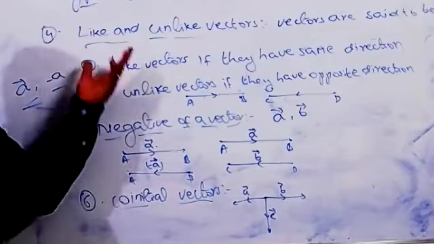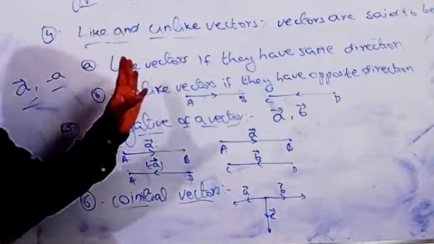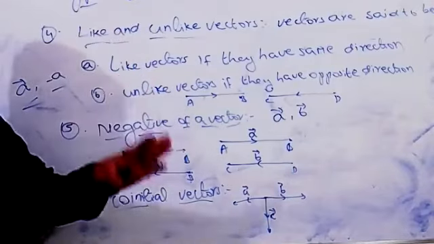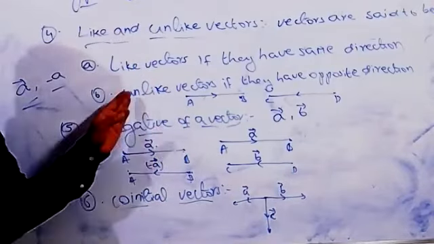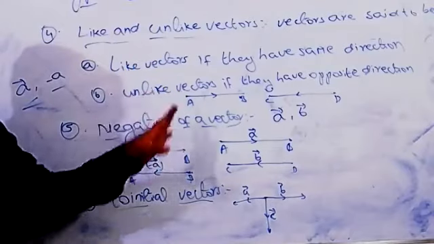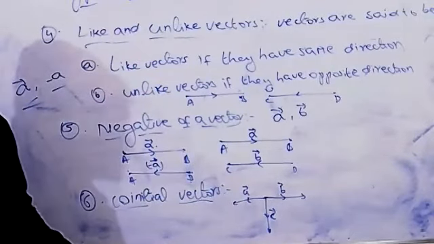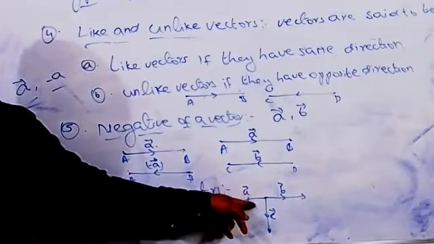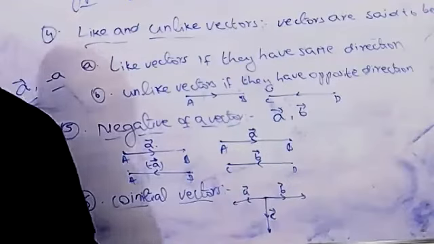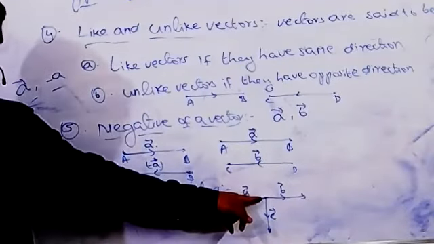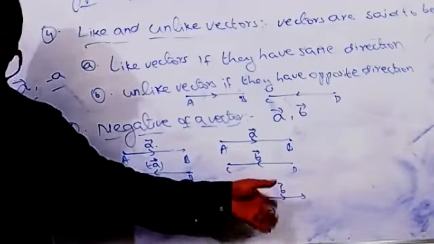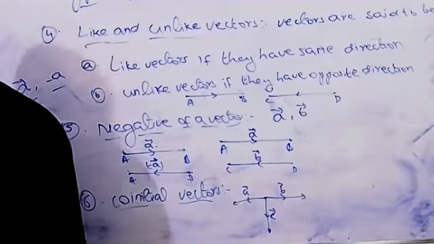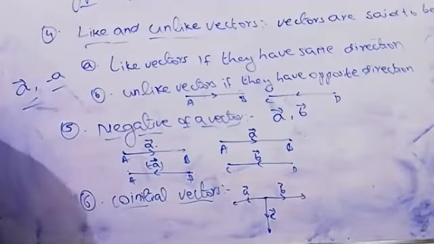Like vectors have the same direction. Unlike vectors have opposite directions. Co-initial vectors have the same initial point, meaning all the vectors go out from one point.